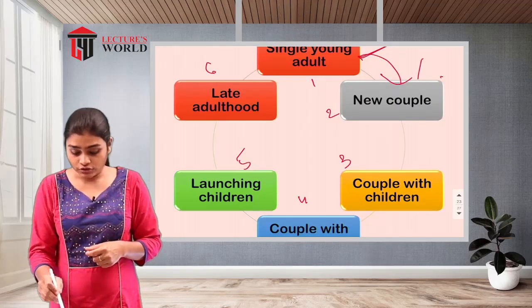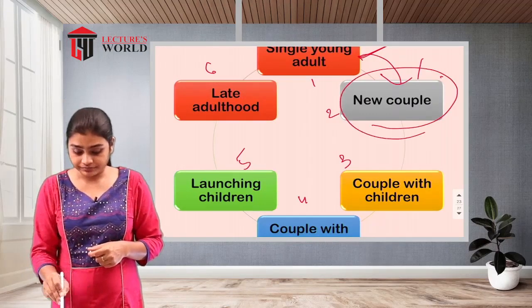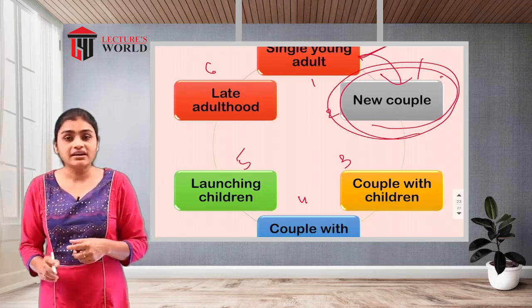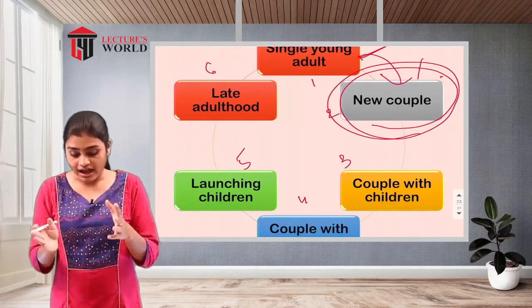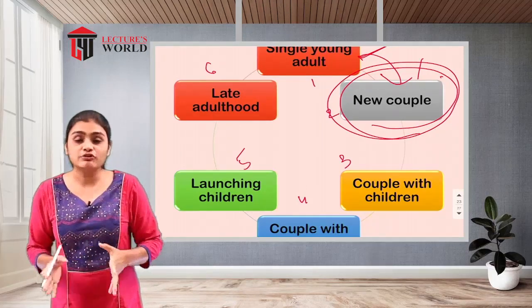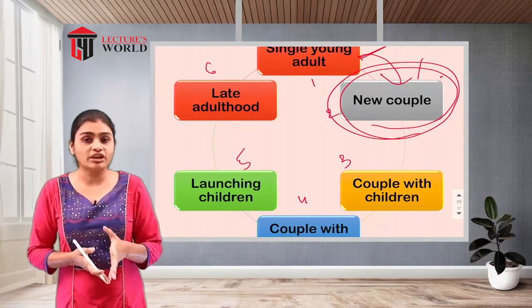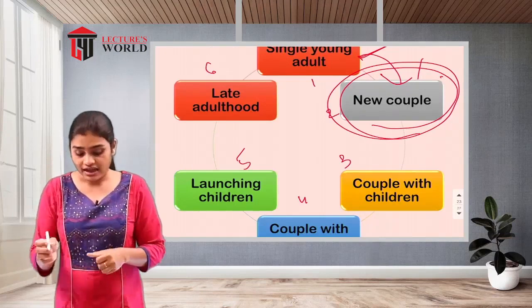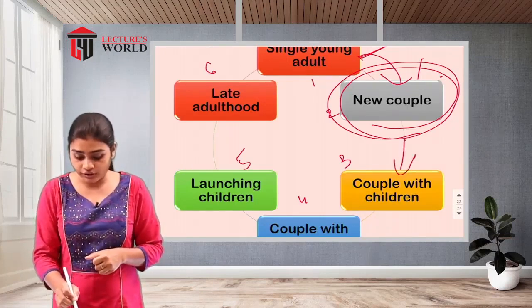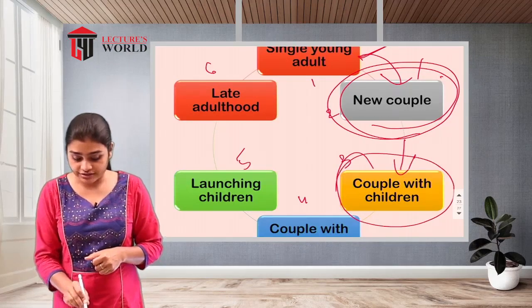and that is going to convert it into a new couple. And this couple is going to be involved in the process of engagement and marriage, and after that marriage the couple is going to be involved in the process of procreation, and they are going to give birth to children, and after that they will be converted into a couple with children.